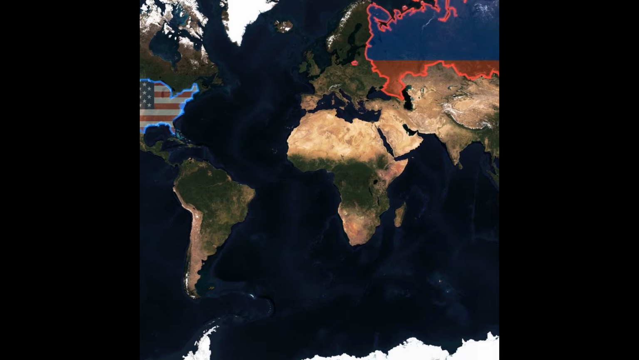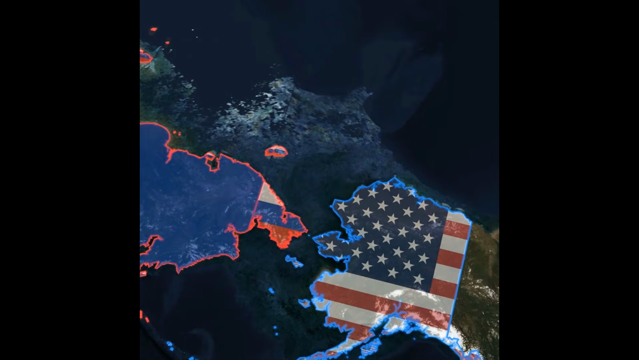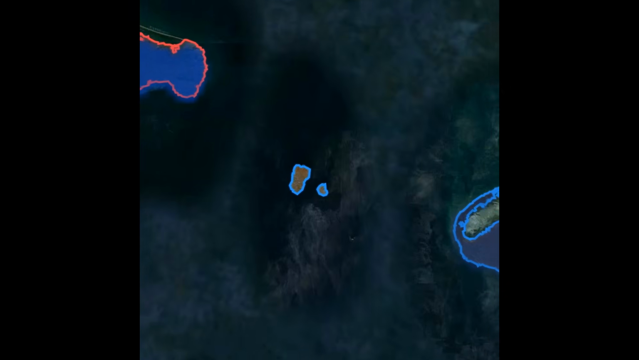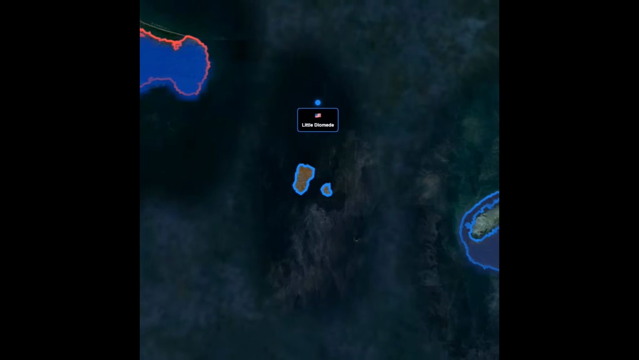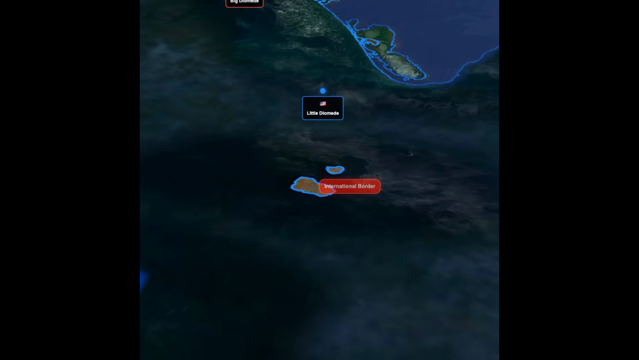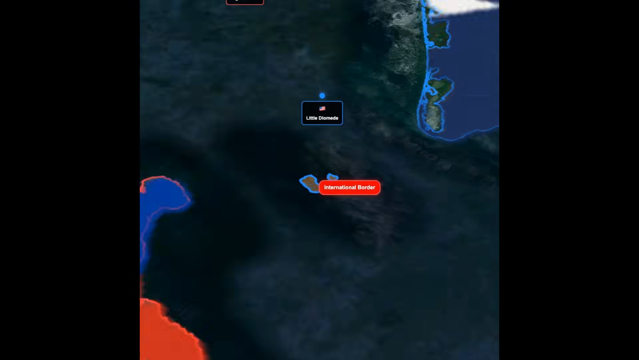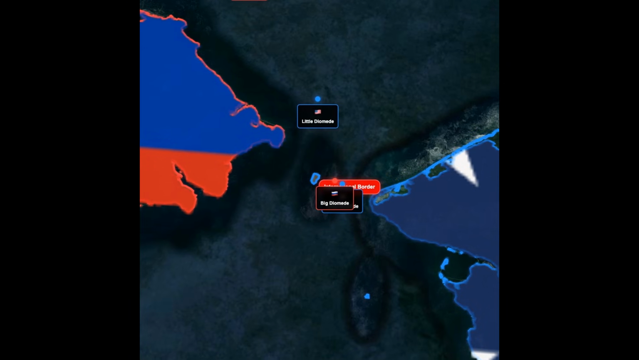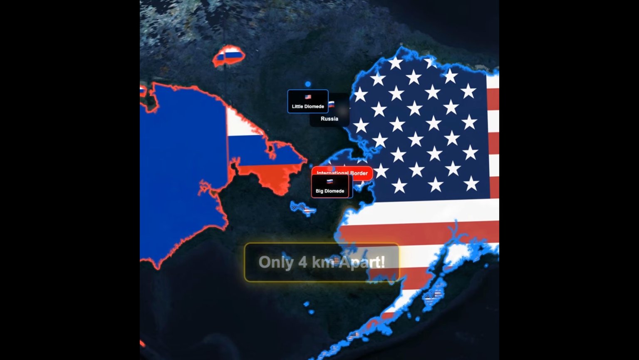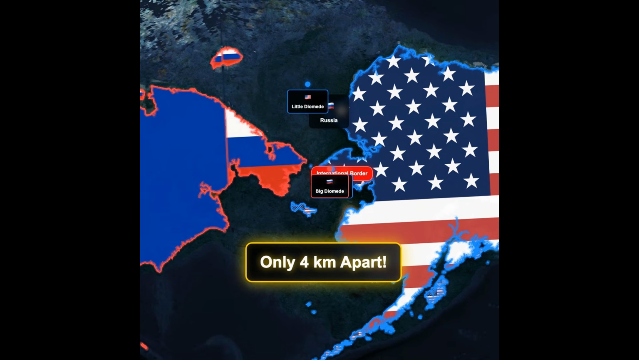Did you know the United States and Russia are only a few kilometers apart? Right here in the Bering Strait, two tiny islands sit almost side by side. On one side is Little Diomede, part of the USA, and just 4 kilometers away is Big Diomede, part of Russia. You can literally see one country from the other, but crossing between them isn't allowed because this tiny gap is also the border between East and West. So while the US and Russia feel worlds apart, at this spot, they're closer than your morning walk. Follow for more mind-blowing geography facts.